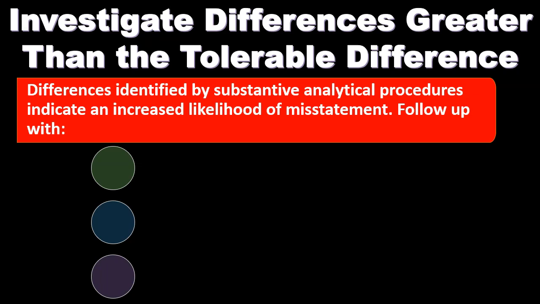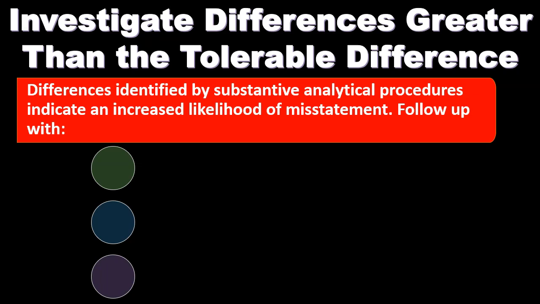So then differences identified by substantive analytical procedures indicate an increased likelihood of misstatement. So obviously if we're outside the range, we're outside the norm. That doesn't mean that there's a misstatement for sure. It just means that there's something that's unusual. It's not like the norm if we're comparing to industry standards, or if we're comparing to last year, it's different than industry standards, or it's a significant increase or decrease as compared to the last year.